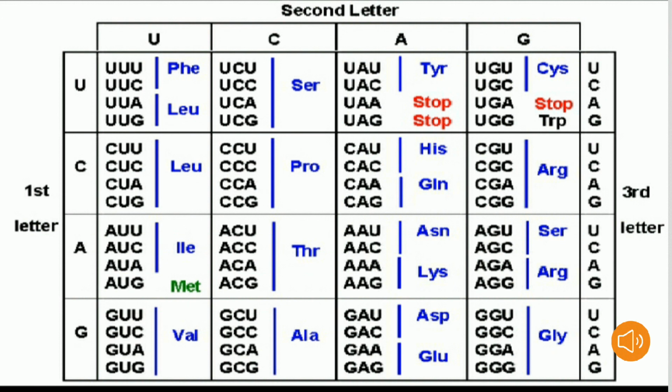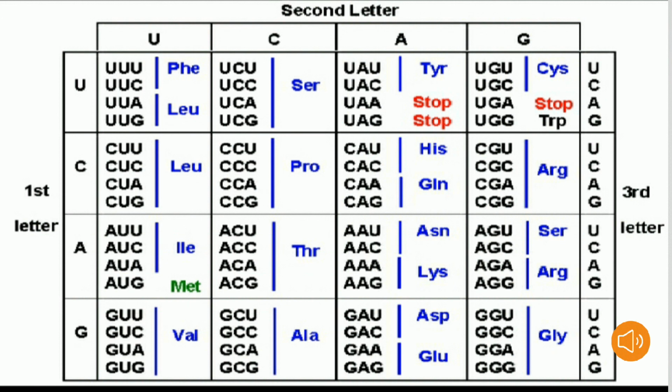See the third row, fourth quarter, that is AGU, AGC triplet nucleotide codons code for the amino acid serine, and AGA, AGG codons code for the amino acid arginine. So see the fourth row, second box, that is GCU, GCC, GCA and GCG triplet codons code for the amino acid alanine.